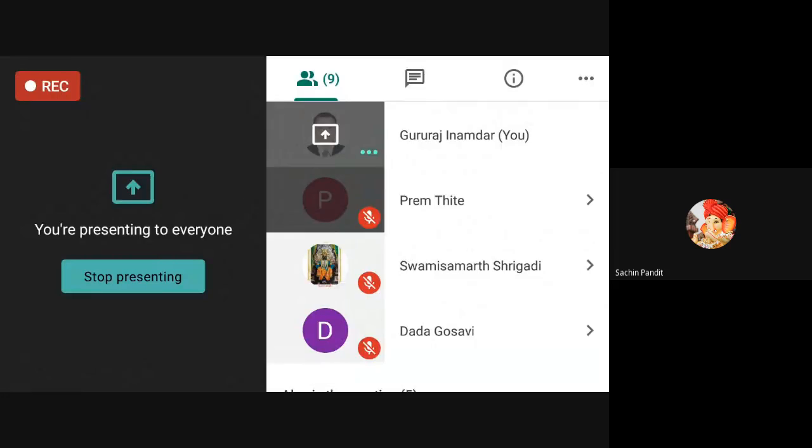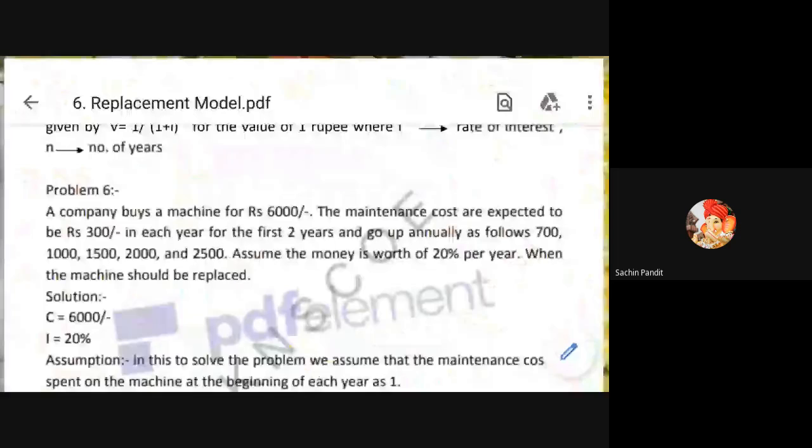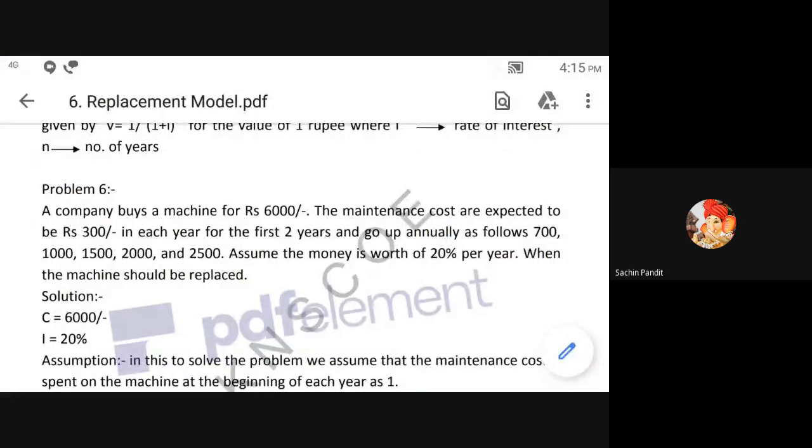See the statement. A company buys a machine for Rs 6,000. The maintenance cost is expected to be Rs 300 in each year for the first 2 years, and then goes up annually as follows: 700, 1,000, 1,500, 2,000, 2,500.